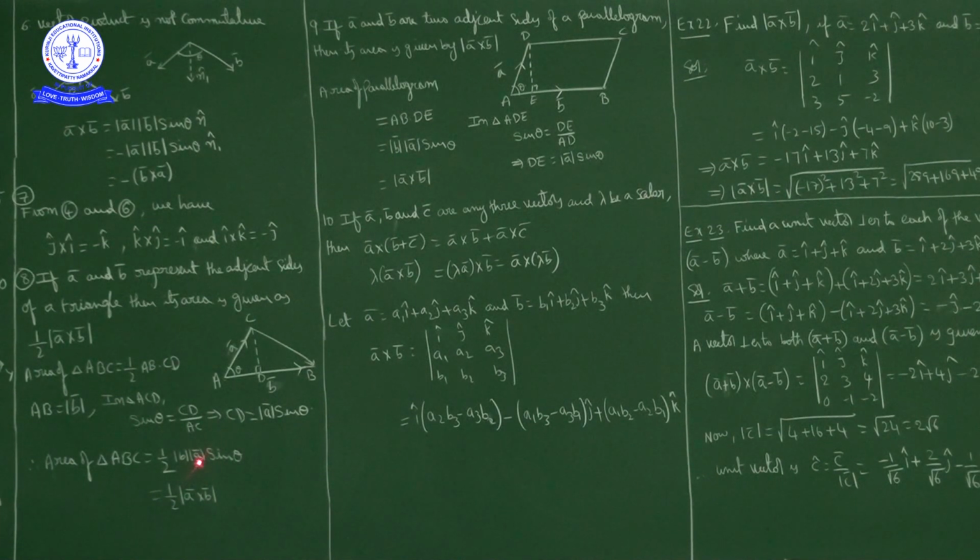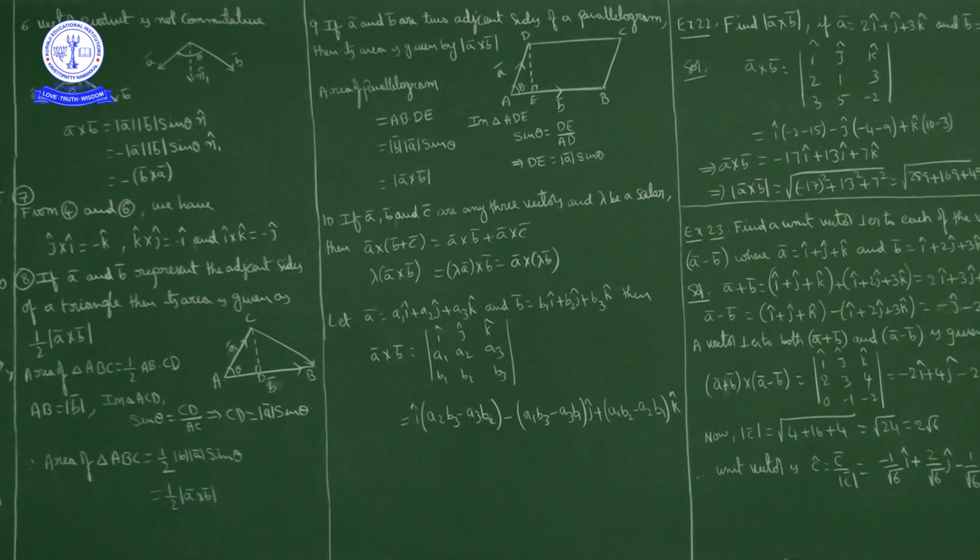Now magnitude of a bar into magnitude of b bar into sin theta is the magnitude of a bar cross b bar. So the area of the triangle is half magnitude of a bar cross b bar. If a bar and b bar are two adjacent sides of a triangle, then the area of triangle ABC is equal to half magnitude of a bar cross b bar.